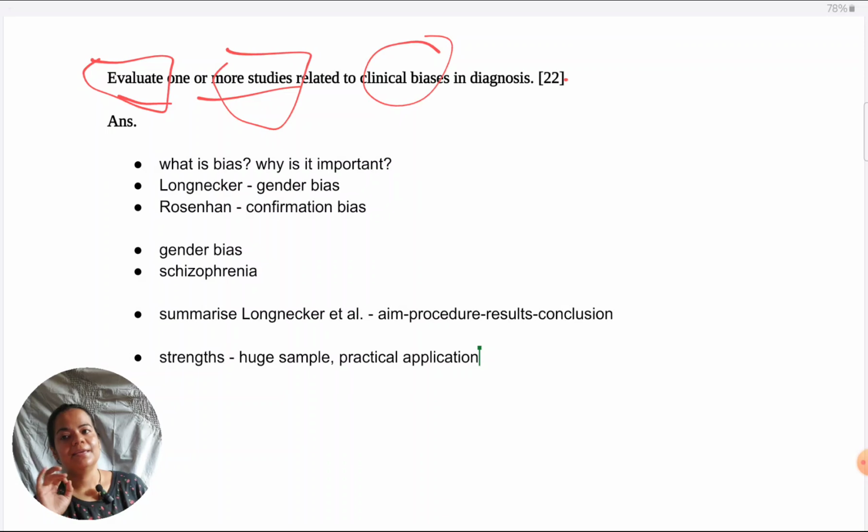Now reasoning in the sense, why is this a strength? I said a strength is the youth sample, but why? Because that increases generalizability of their claim that males tend to be overrepresented in research as compared to females, because this is repeatedly being found in study after study. And then, after giving this reasoning for why it's a strength, I link it back to gender bias. So this shows that gender bias is highly prevalent and it is a very concerning area for the study of diagnosis. So that is how I need to write.